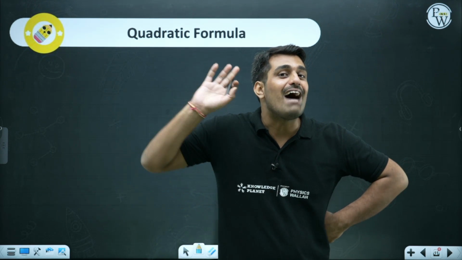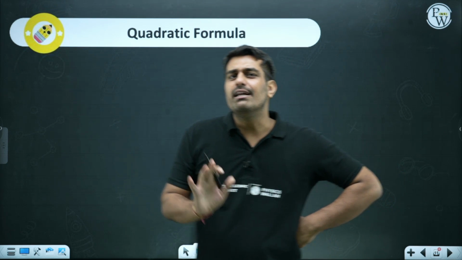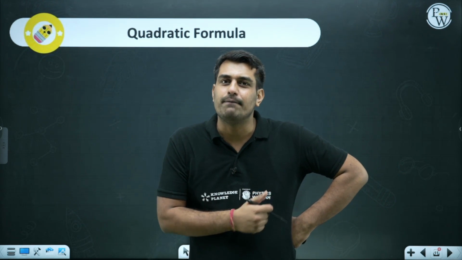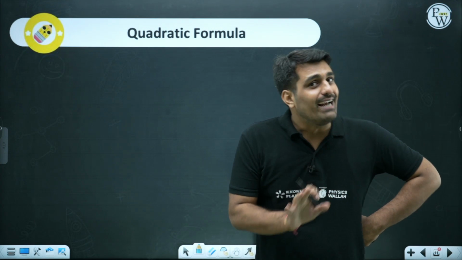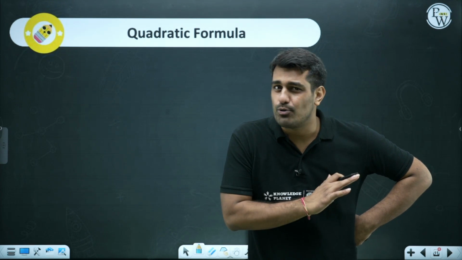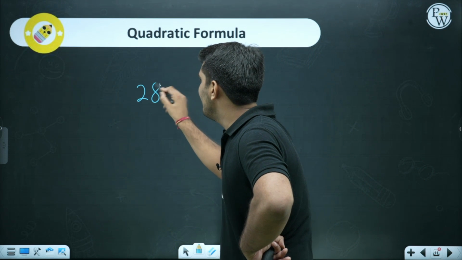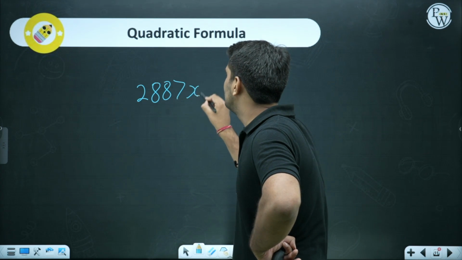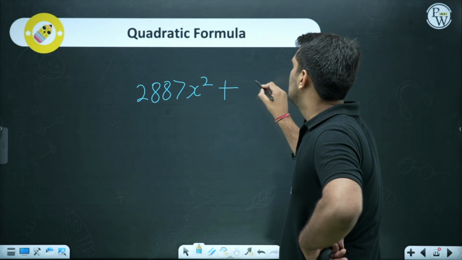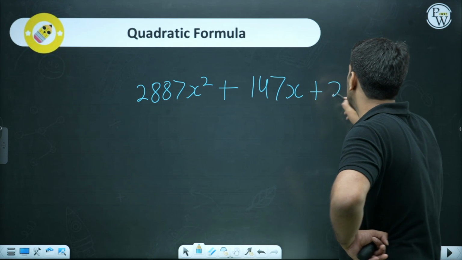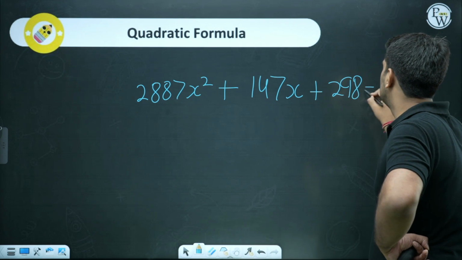Few of you might have this question: why are we learning a new formula if we already know how to find the solution of a quadratic equation? The method which we know at the moment is a very hassle-some process. Why hassle-some? We are having 2887 x square plus 147 x plus 298 equals to 0.